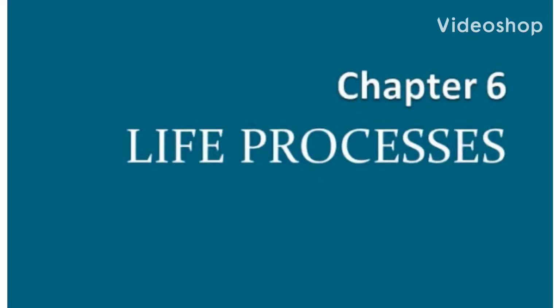Hello students, welcome back to the new session of science, that is chapter 6, life processes. Life means to live, and if we see movement and growth in anything, we can say that it is living. For example, if any animal is moving its tail, we can say that animal is living. Or if we sow seeds in the soil and after a few days when we water it, a plant grows from it, so we can say that it is living.